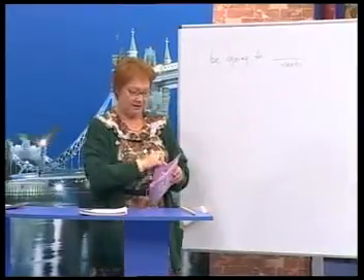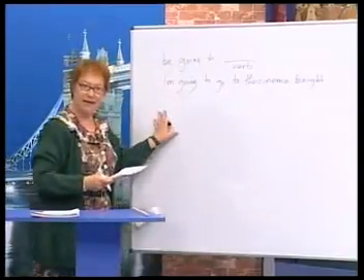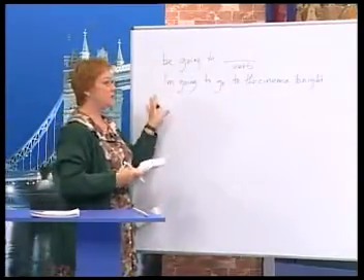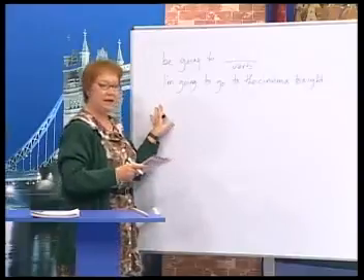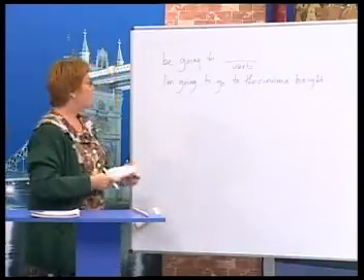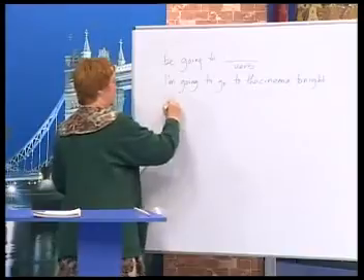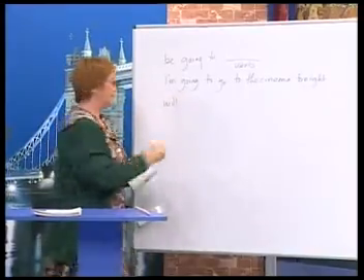Now, some examples are, I'm going to go to the cinema tonight. This is my plan, okay? I'm going to go to the cinema tonight. Now, if we want to use will, we can use this plus the verb.